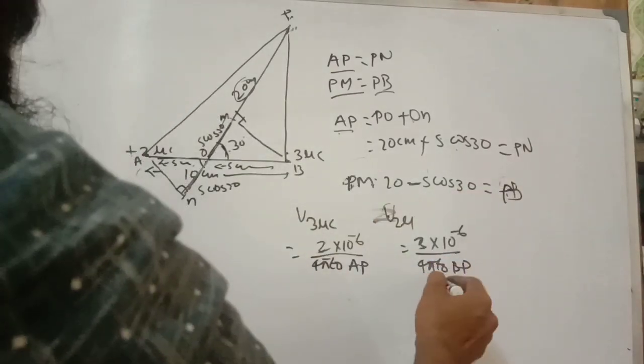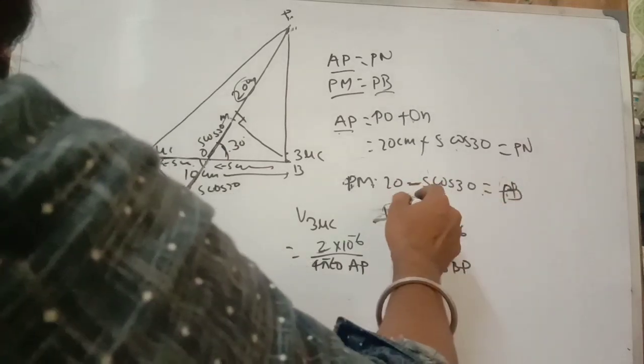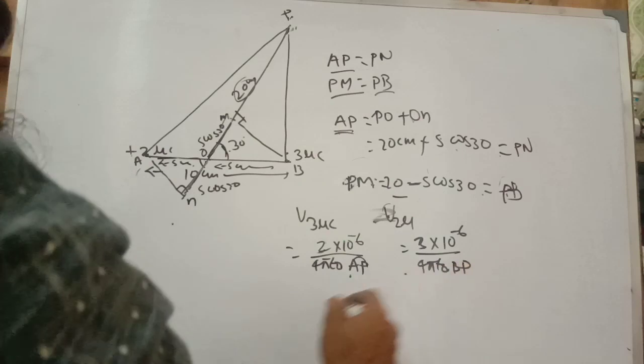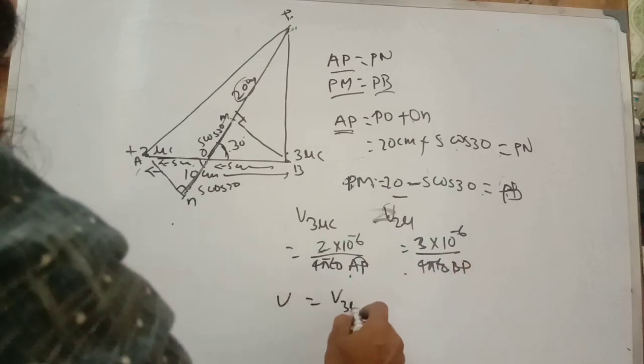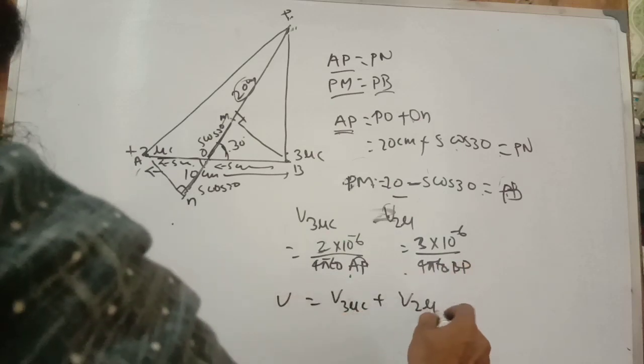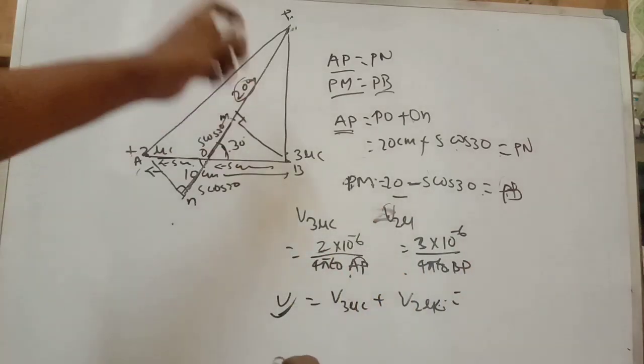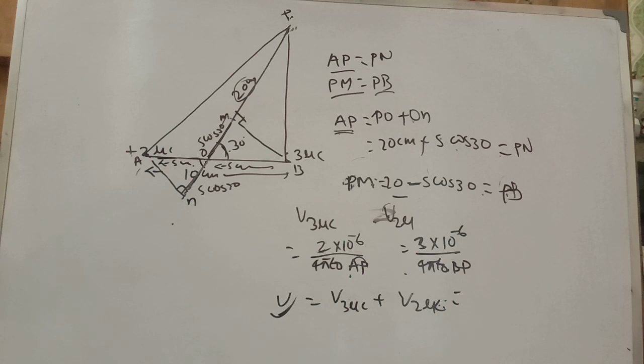So we have already got PB and already got AP. We put the values in for the 3 microcoulomb and the 2 microcoulomb charges, you can simplify, and you will get the total potential at point P.